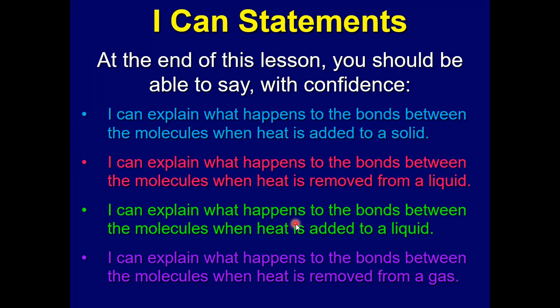I can explain what happens to the bonds between the molecules when heat is added to a liquid. Once again, when we're adding heat, the molecules will begin vibrating faster and the bonds will break, completely free from a liquid to turn into a gas. I can explain what happens to the bonds between the molecules when heat is removed from a gas. When we allow a gas to cool down or remove the heat, the molecules will vibrate slower, and then bonds can begin to form, and that will cause the gas to turn into a liquid.